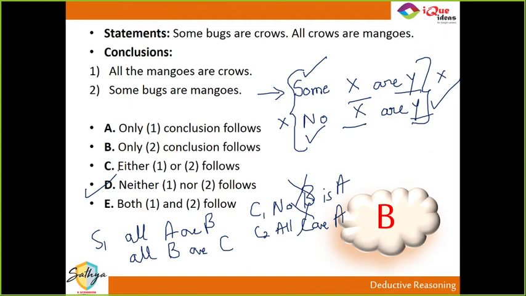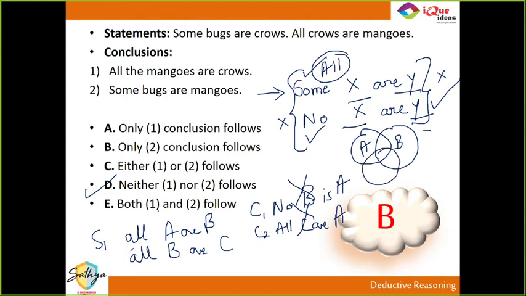तीर्थ, all and no का कॉम्बिनेशन नहीं होगा, some and no का कॉम्बिनेशन होगा जनरली. All A are B, see if you can prove all A are B, then yes, no A are B. It's very rare, but yes, it is possible. All and no का भी combination आ सकता है, but exam में usually some and no का combination होता है. But even if it is all, now it is not necessary that it can be simultaneously false. Look at this: A, B, and C. Neither one of them is true. Can you say all A are C? No.